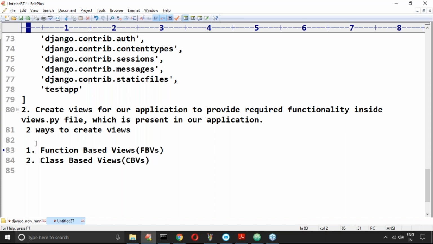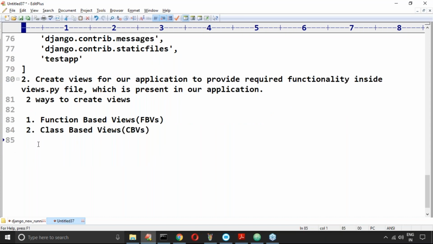Two: the first is FBVs, the second is class based views.